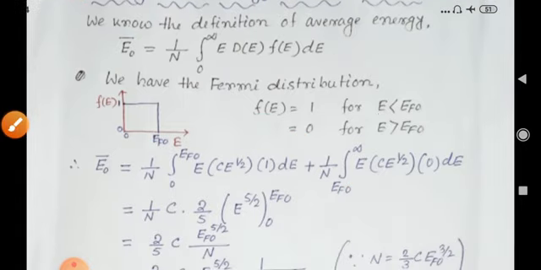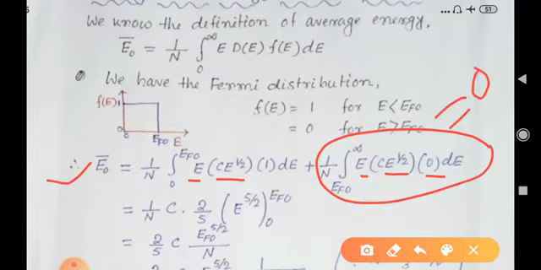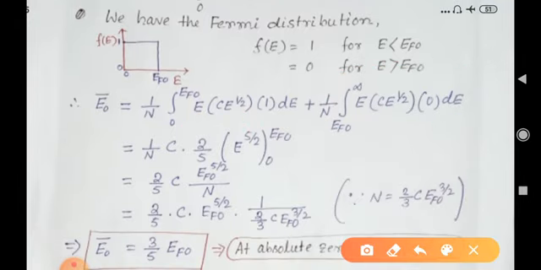If we use these characteristics, then E0 bar becomes 1 by n, integral 0 to EF0 of E, and we place the expression for g(E) as C E to the power half, and the Fermi function is 1 in this limit. The second part becomes 1 by n, integral EF0 to infinity of E C E to the power half, and the Fermi function is 0. Therefore the second part will be 0, and we will get 1 by n, C, 2/5 E to the power 5 by 2, with limits 0 to EF0.